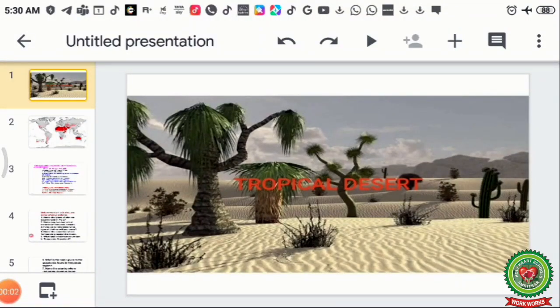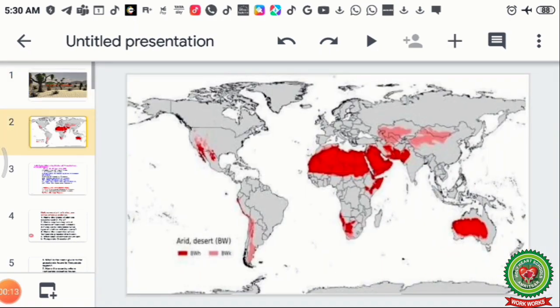Good morning, children. Today we are going to start with tropical deserts. As you all have done temperate grasslands and temperate desert lands, now we are going to discuss tropical deserts. Tropical desert is found in the world. It is shown over here with the red color.